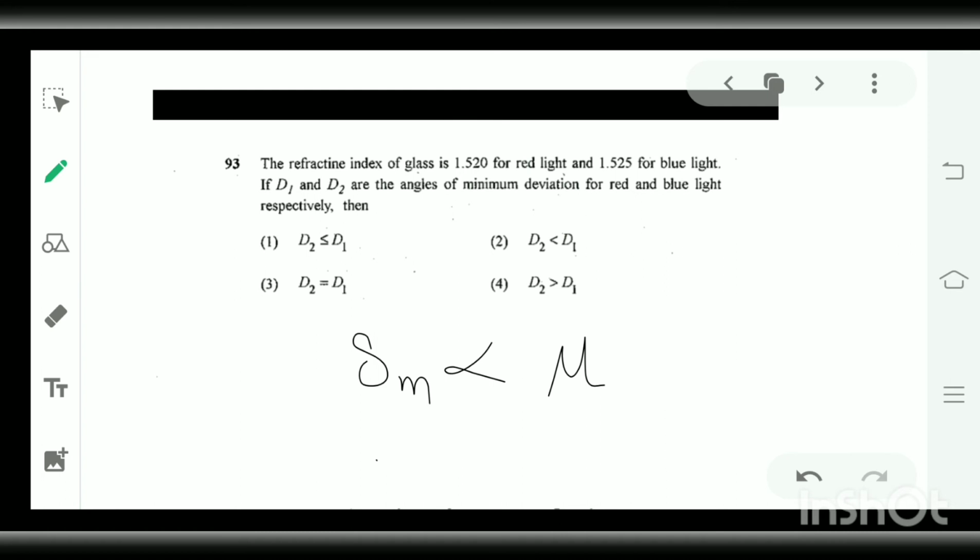From the given information, the refractive index of blue light is more than red light, and therefore d2 will be more than d1, because d2 is the angle of deviation of blue light and d1 is that of red light. So the angle of minimum deviation for blue light will be greater than for red light. Fourth option is correct.